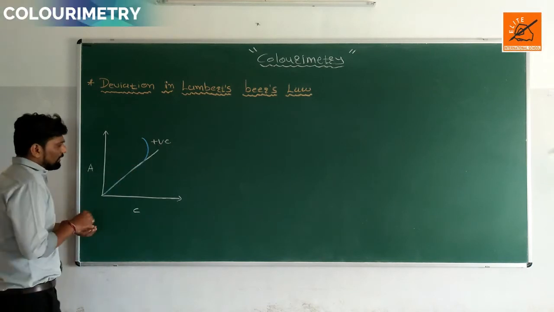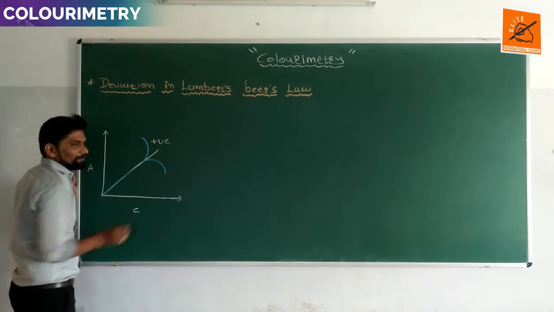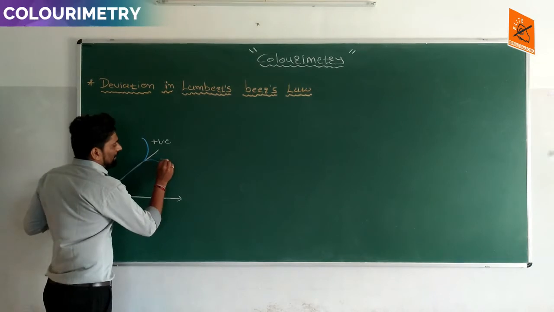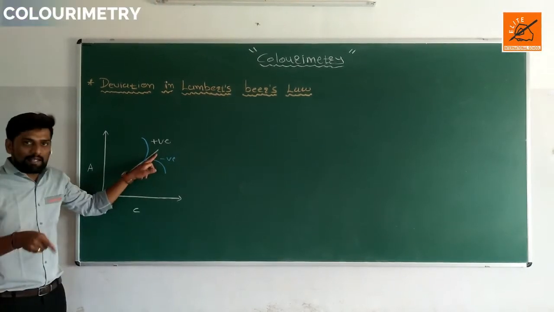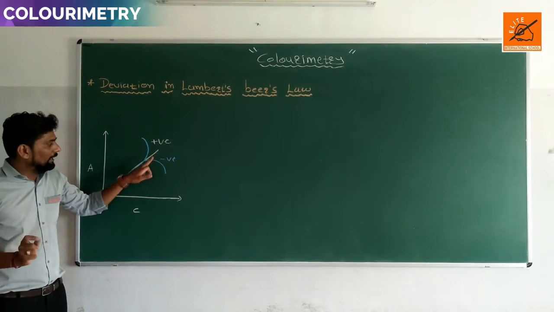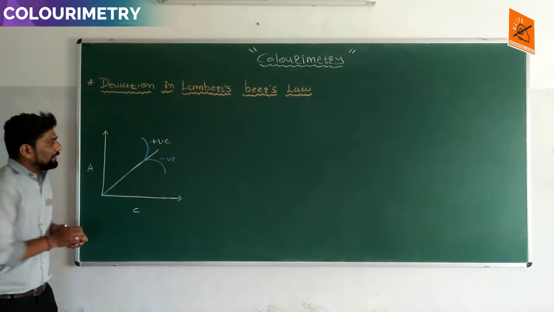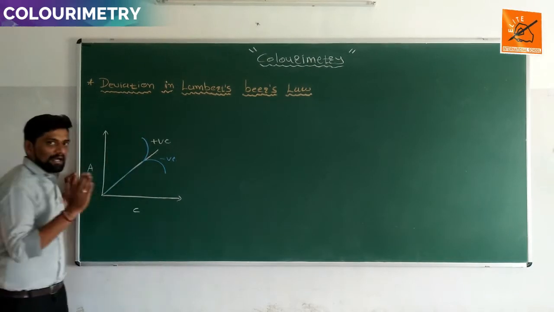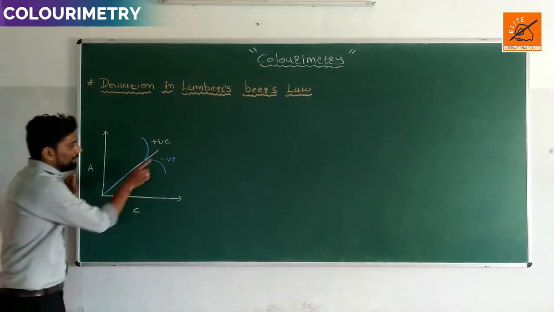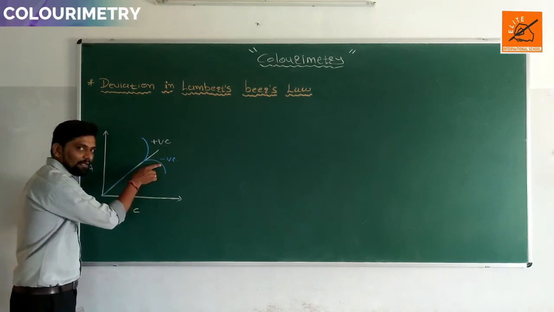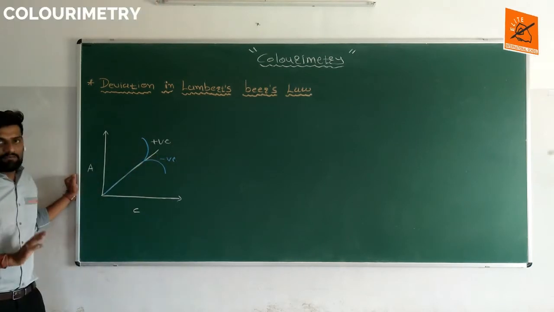If the absorbance value is lower than the expected value, at that time negative deviation is formed. So this white line is the expected value and this blue line is the actual value. If the absorbance value is higher than the expected value, positive deviation is formed. If it is lower than the expected value, negative deviation is formed.